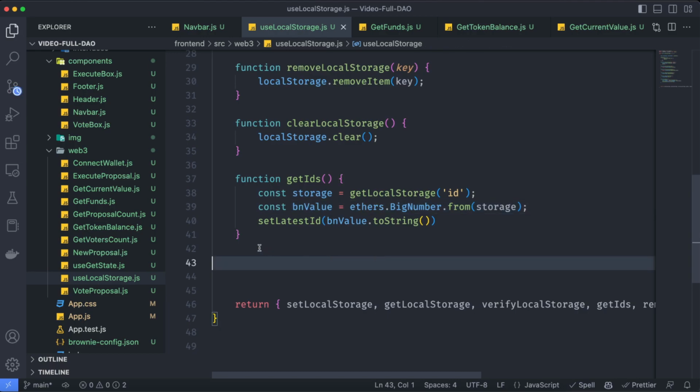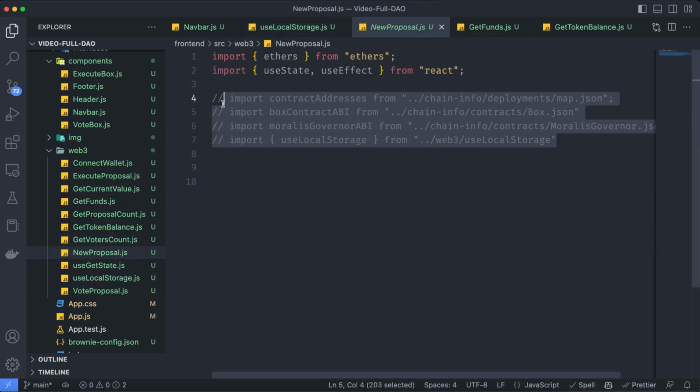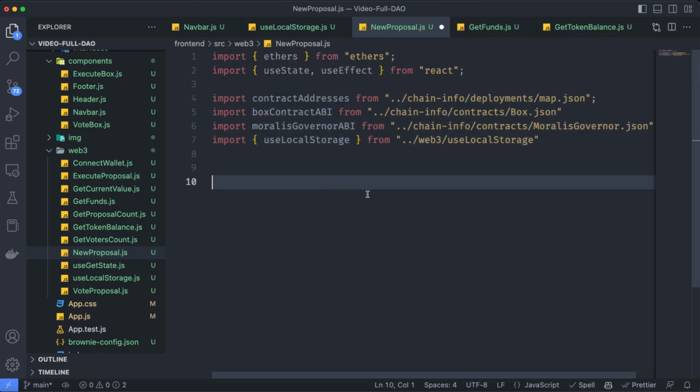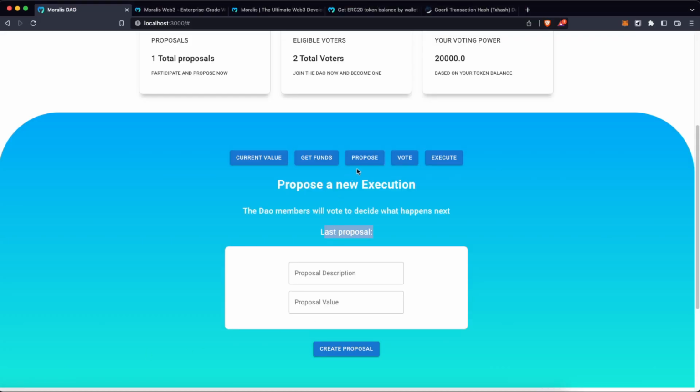With that said, we can go to the new proposal hook, which is over here. As you can see here, I have these imports. Let's uncomment those. And we have the contract addresses, the box contract API. Remember, the DAO or the governor contract is going to execute functions from this contract, the Moralis governor, of course, and we are going to use that useLocalStorage to store that information on the local storage so we can get it no matter on which tab we are going to be.